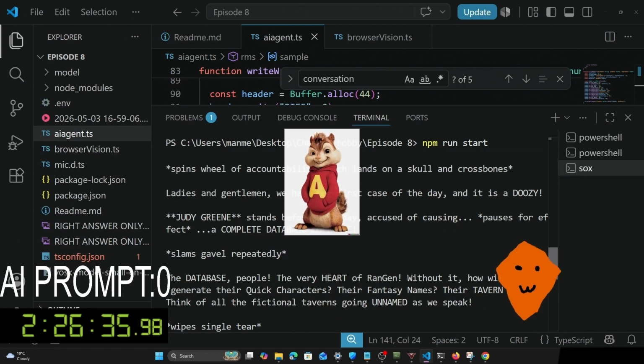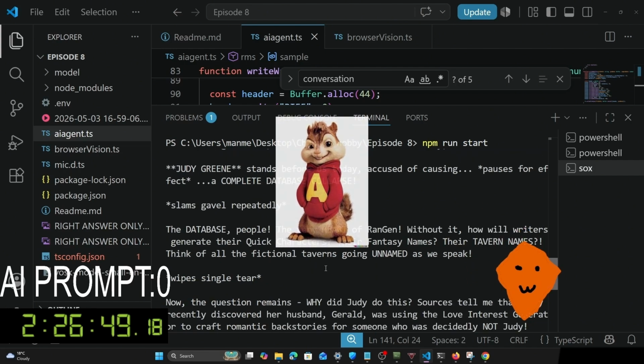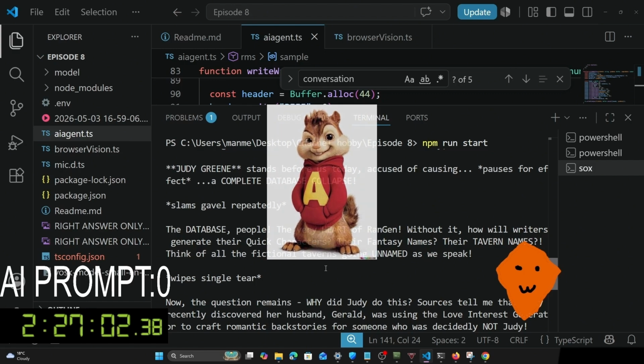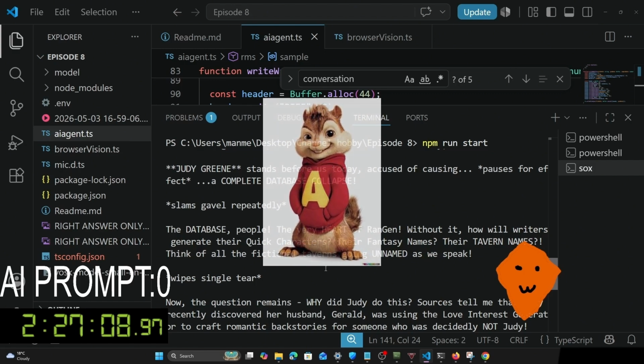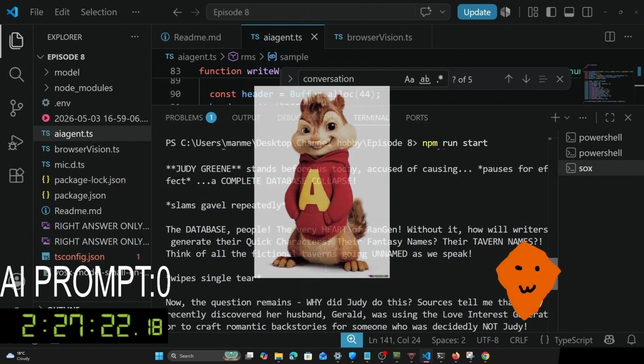Judy Green stands before us today, accused of causing, cause for effect, a complete database collapse. Slams gavel repeatedly. The database, people. The very heart of Round Gen. Without it, how will writers generate their quick characters? Their fantasy names. Their tavern names. Think of all the fictional taverns going unnamed as we speak.